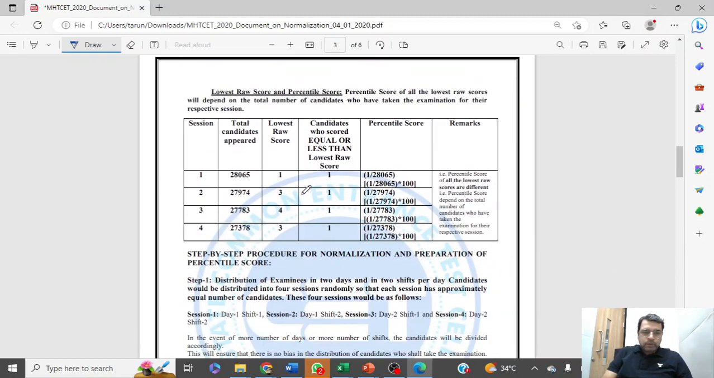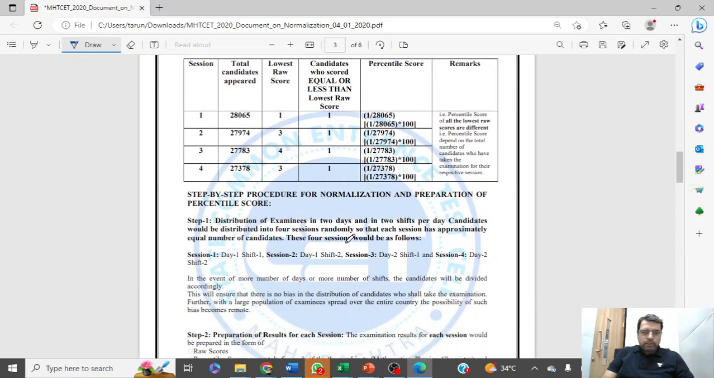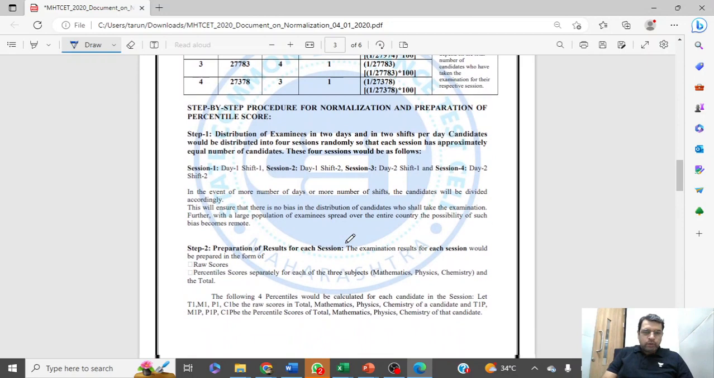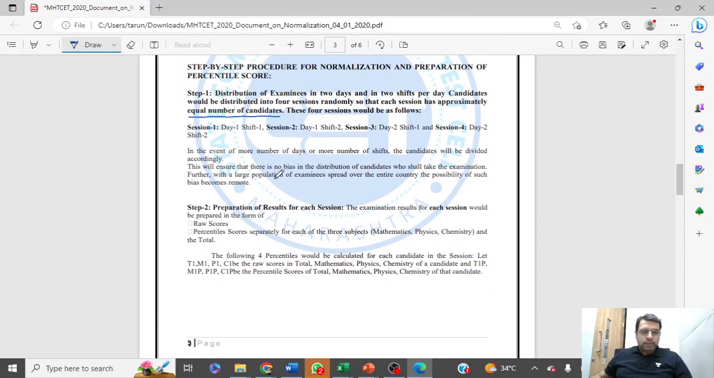Now this happened with other things also. This is an example for different exams, so obviously the numbers will be different here. Now what they do is the important point, right? Distribution of examinees in the 2 days, in the 2 shifts per day: candidates would be distributed in the 4 sessions randomly, so that each session has approximately equal number of candidates. So we can safely observe that there is 25% in each slot for the 4 sessions, correct?